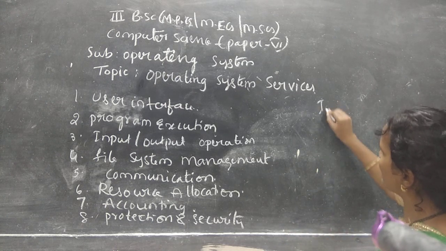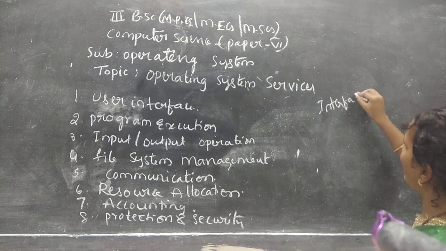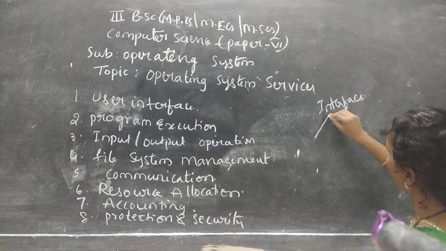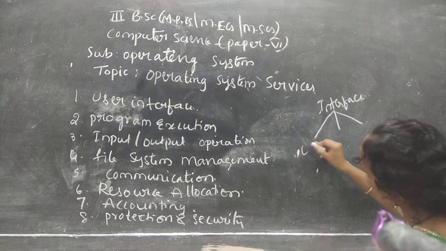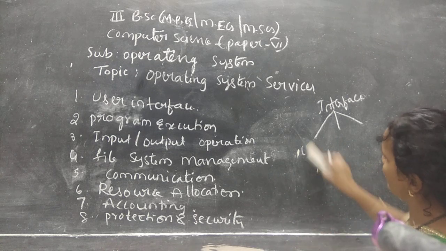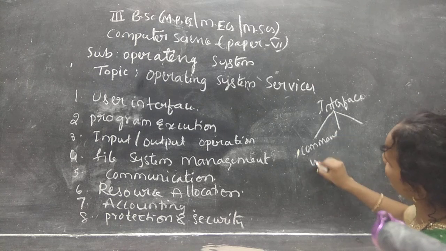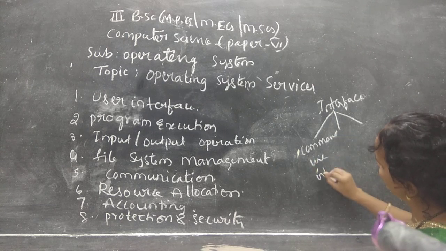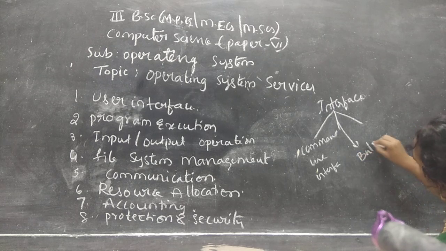Better you all maintain running notes of this interface. Here we have 3 types of interfaces. First one is command line interface. The second one is batch.